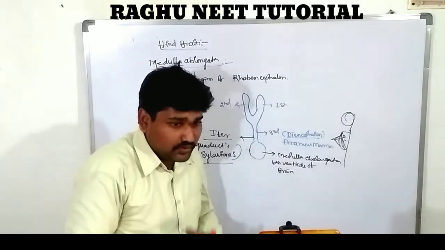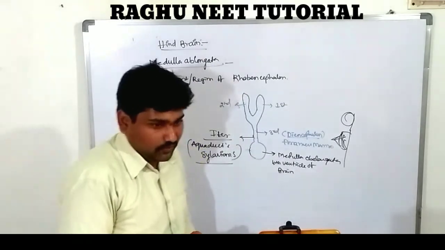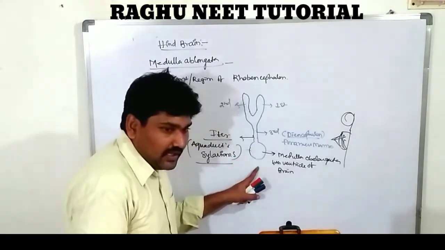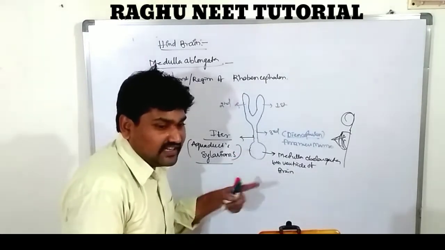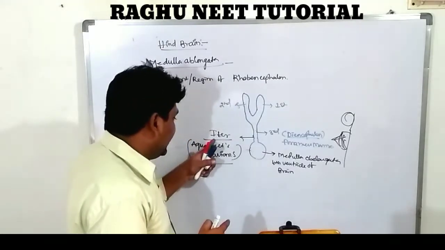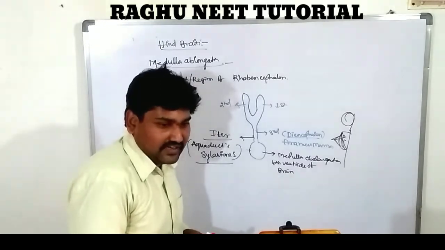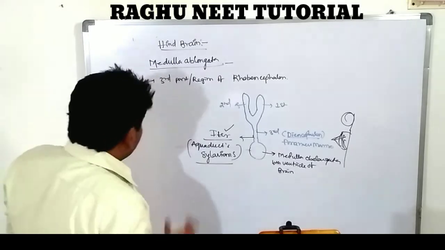When it reaches the diencephalon region, that opening is called the foramen of Monro. It finally leads into the last part of the brain, the medulla oblongata. The third and fourth ventricles are connected through a duct, called the iter duct or the aqueduct of Sylvius.